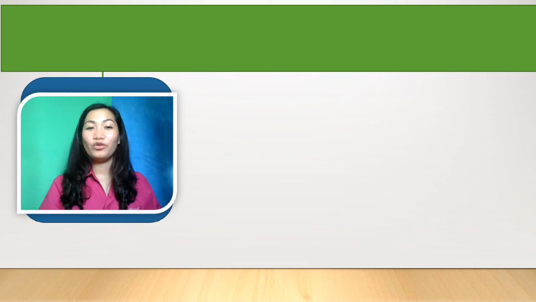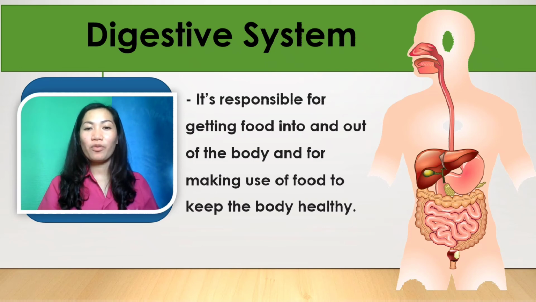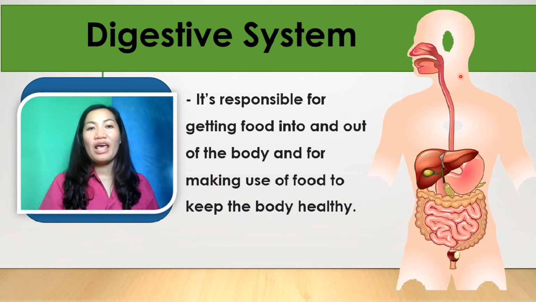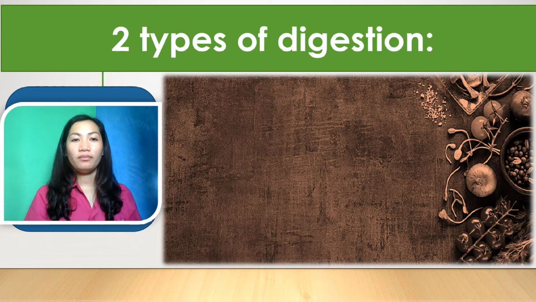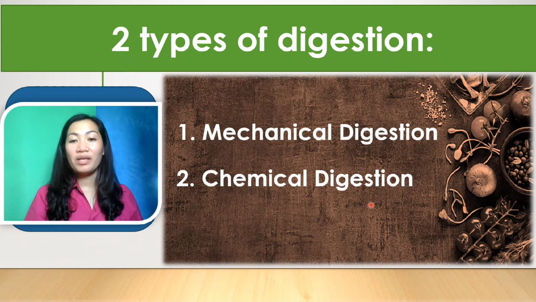And now let's go to the digestive system. The digestive system is the system of our body responsible for getting food into and out of the body, and making use of the food to keep our body healthy. The digestive system also absorbs the nutrients from the food that we eat, and they get transferred to our body. There are two types of digestion: mechanical digestion and chemical digestion. We will discuss them one by one.